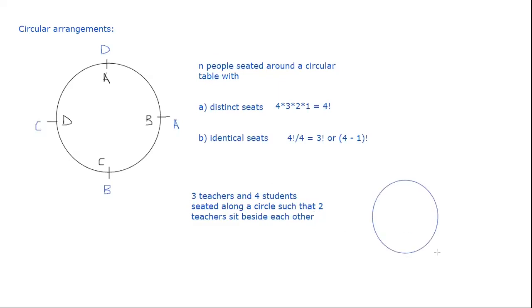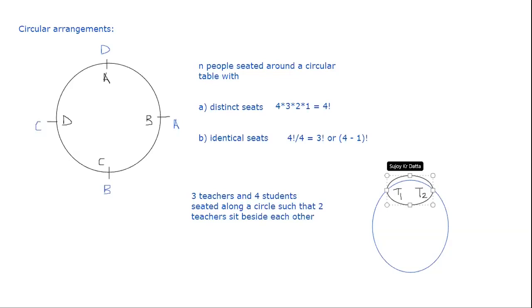we will say that, okay, let us say the 2 teachers who are going to sit beside each other are, let's call them, T1 and T2. T1 and T2 are the 2 teachers who are sitting beside each other, and make them as one group. Treat them as a single unit because they have to be together.